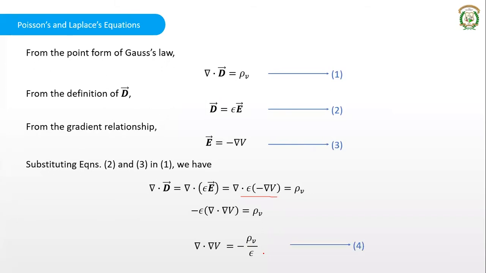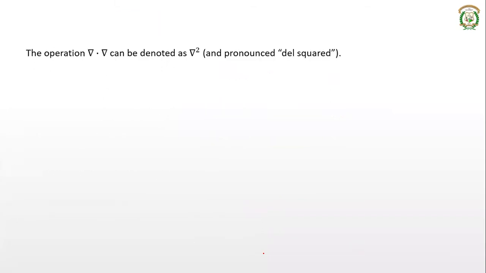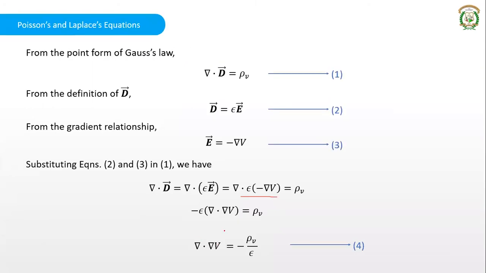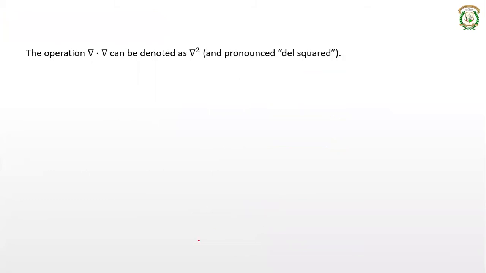Okay, you can take this as equation number 4. Now this operation, that is del dot del, we can take it as del square. Del dot del can be considered as del square. We write it like this, del square. So del square V is equal to minus rho V divided by epsilon. So what we obtain is del square V is equal to minus rho V divided by epsilon.